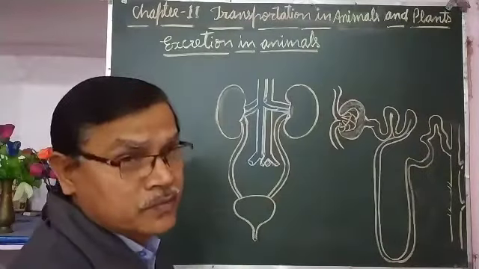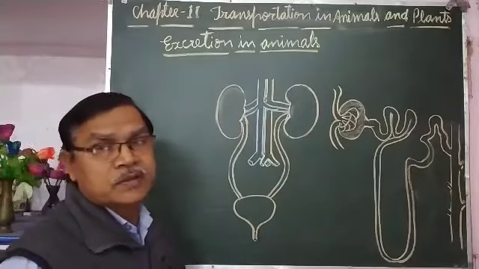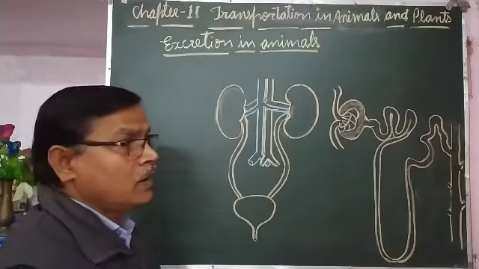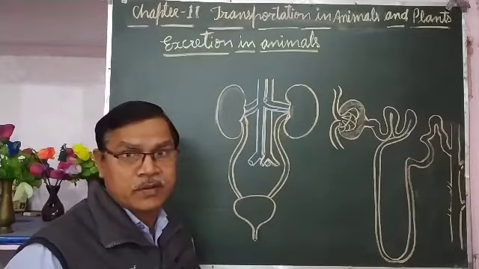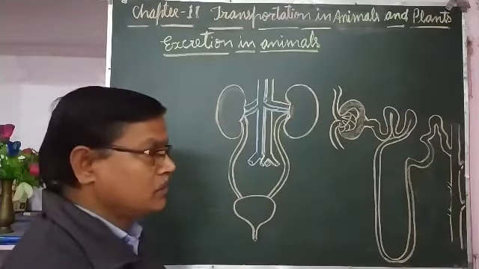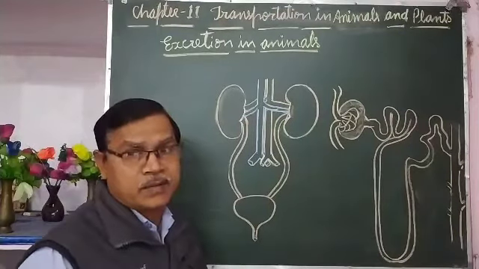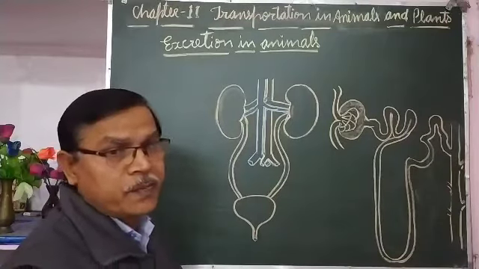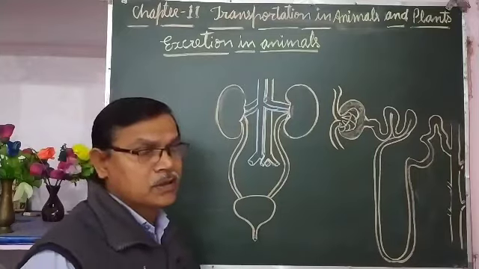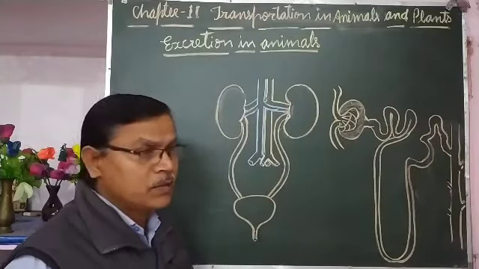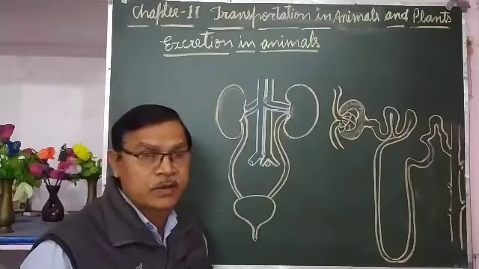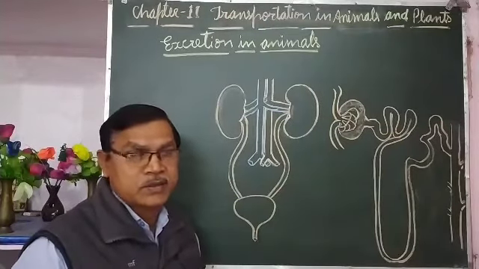What is excretion? The process of removing waste from the body is called excretion. Excretion is necessary because whatever waste materials are produced in the various life processes, the metabolic processes that take place in the cells of our body, if they accumulate in the body, may cause a toxic effect. So their removal is necessary, otherwise the person may not survive.